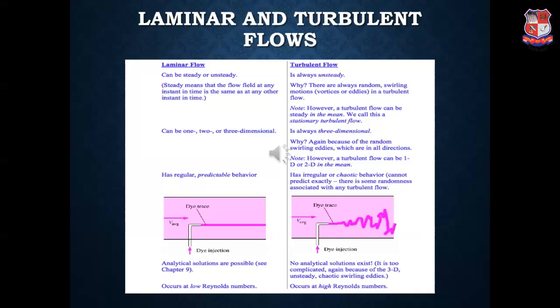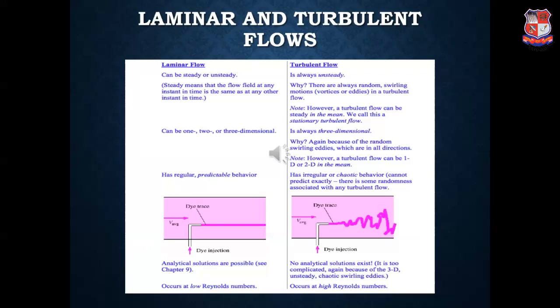That kind of flow is known as stationary turbulent flow, whereas laminar flow can be steady or unsteady. If you see the figure shown below, you will see the die trace in laminar flow has a constant flow line, whereas the die trace in turbulent flow is very much fluctuating. This is the reason we can say that turbulent flow is an unsteady flow.